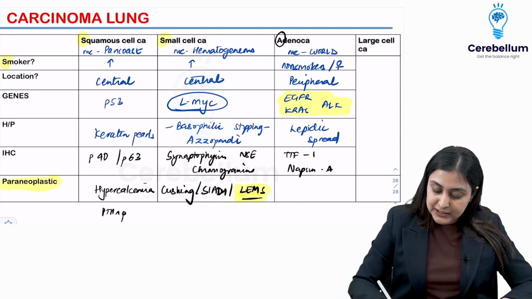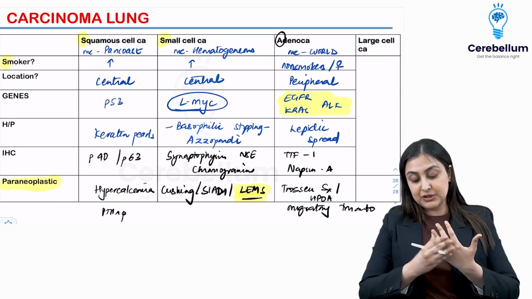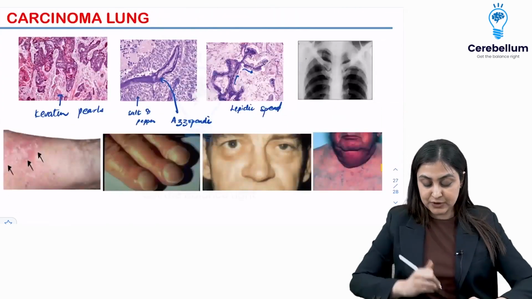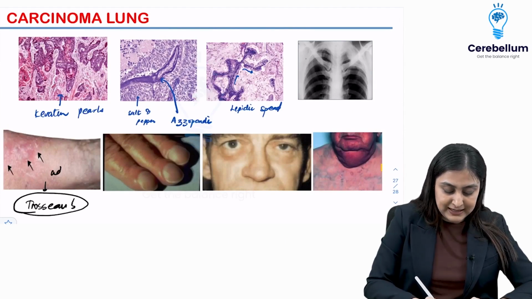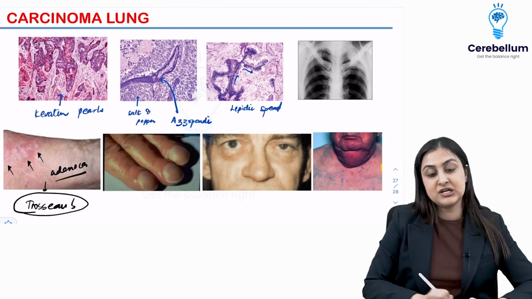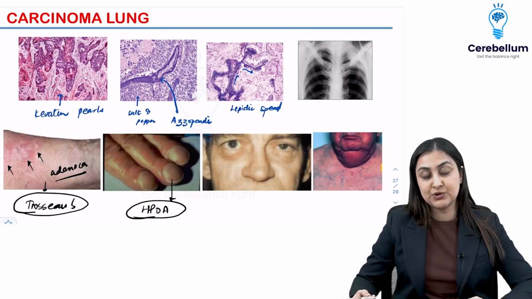In adeno-CA, you want to remember Trousseau syndrome, which is migratory thrombophlebitis. Okay. Apart from that, there could also be hypertrophic pulmonary osteoarthropathy, wherein you have swelling of the digits. So I'm going to show you each of these. This is Trousseau syndrome, which is migratory thrombophlebitis in any adeno-CA in the body, not just lung. In pancreas also you can have that. This is the clubbing associated with hypertrophic pulmonary osteoarthropathy.